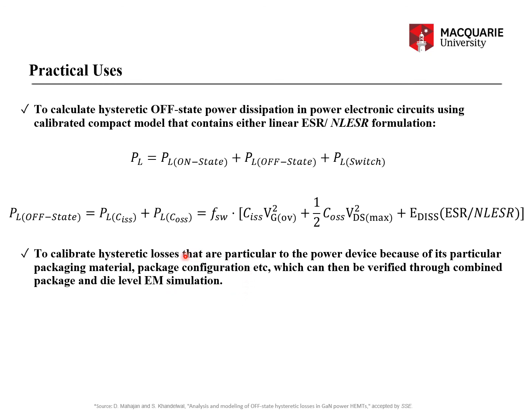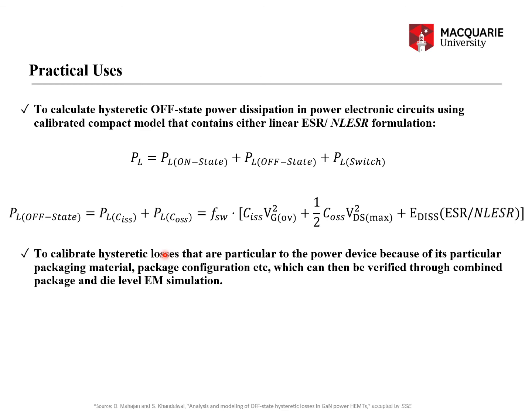If you do a package level EM simulation with the correct packaging material and correct bias dependent modeling of the package, then you can probably calibrate that bias dependence in the EM simulation using this calibrated hysteretic loss model of the device.